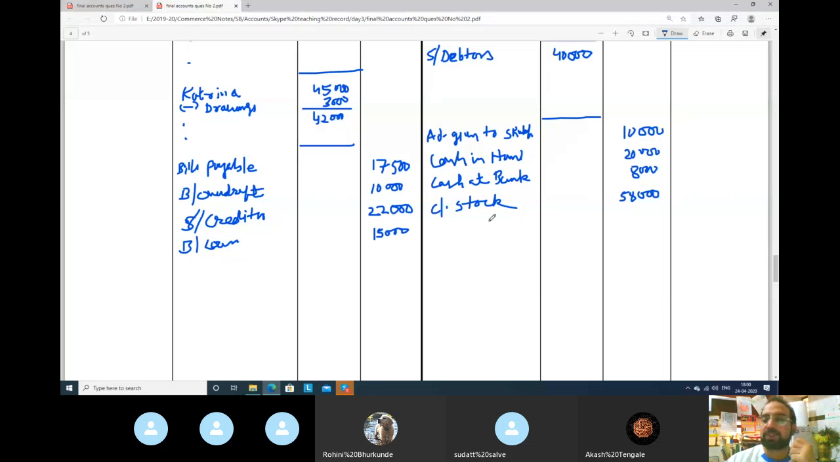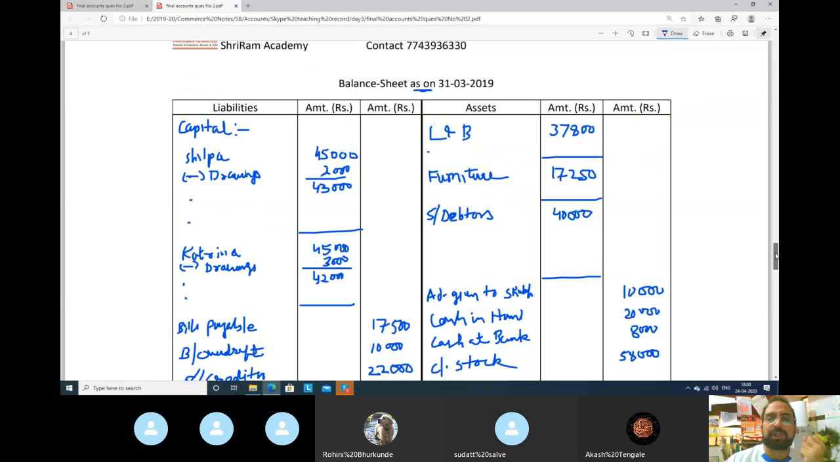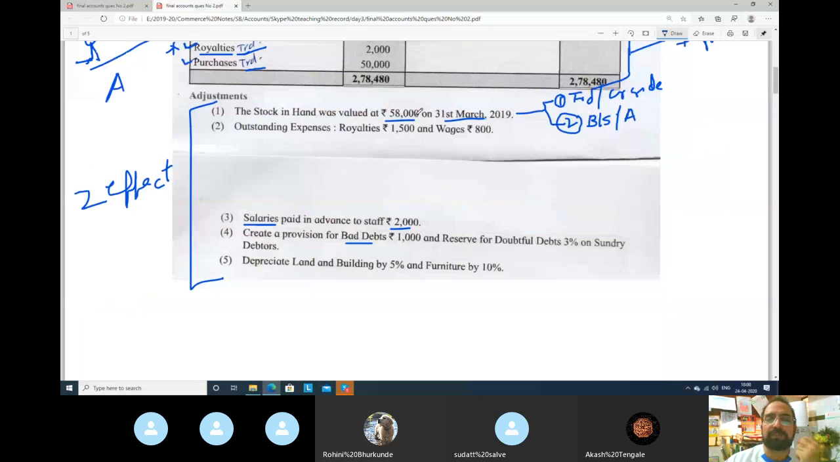₹58,000. Okay. Closing stock 58,000. Next. So what we have done guys, first adjustment we have completed.